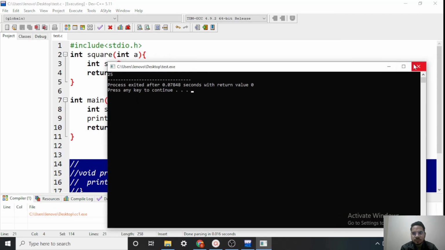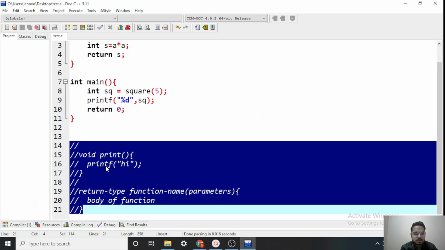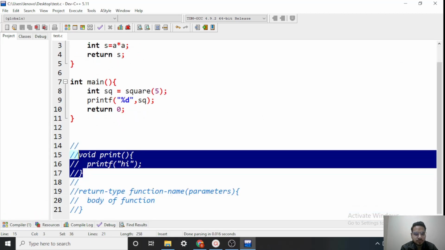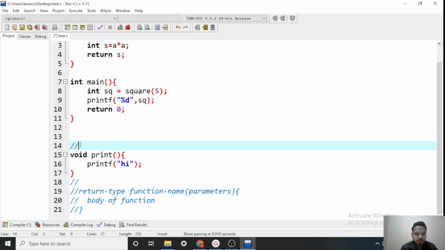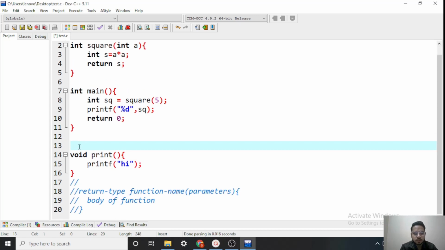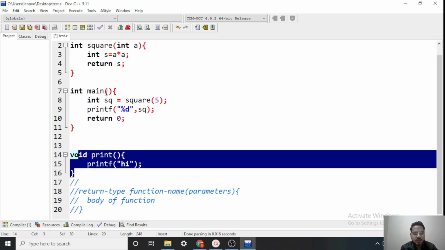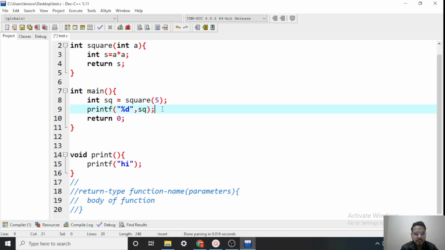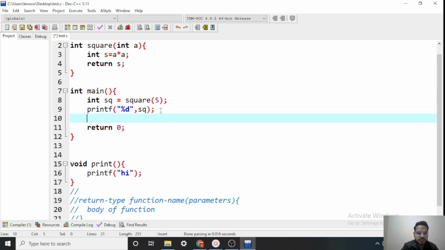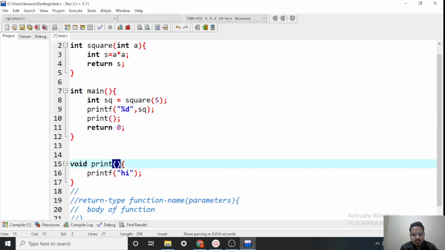As you can see, 25 gets printed. Now another way: let's say we want to call this print function also, but I don't want to define it above the main function. So after printing square, I am calling the print function. How do I call it? Name of the function, then parenthesis and semicolon. It does not expect any parameter, that's why it is empty. So that's how we call the print function.